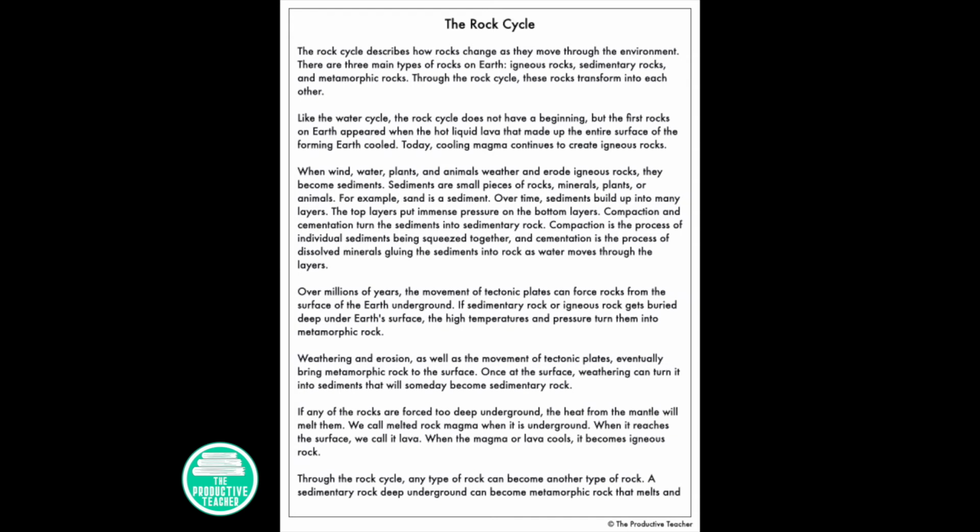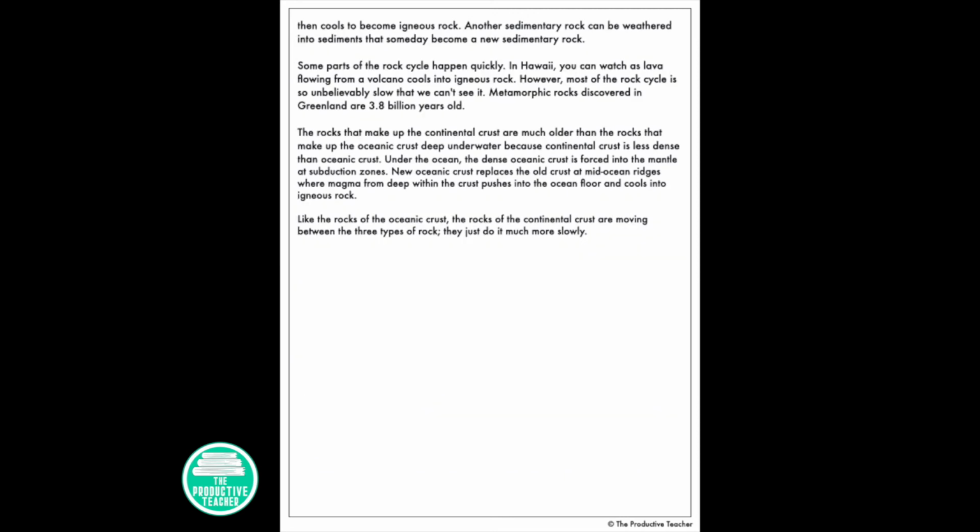Through the rock cycle, any type of rock can become another type of rock. A sedimentary rock deep underground can become metamorphic rock that melts and then cools to become igneous rock. Another sedimentary rock can be weathered into sediments that someday become a new sedimentary rock.